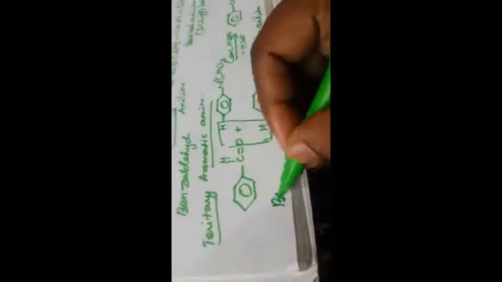This is benzaldehyde. Benzaldehyde, when condensed with N,N-dimethylaniline in the presence of concentrated sulfuric acid, forms malachite green. That is also a very important one. All these reactions are very, very important. This is a repeatedly asked question. So this is another one.